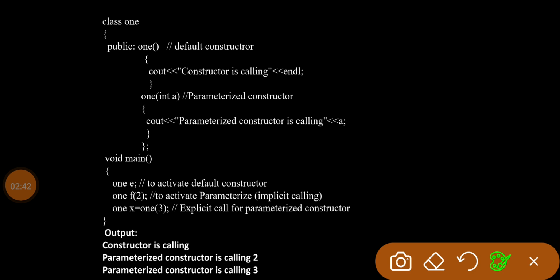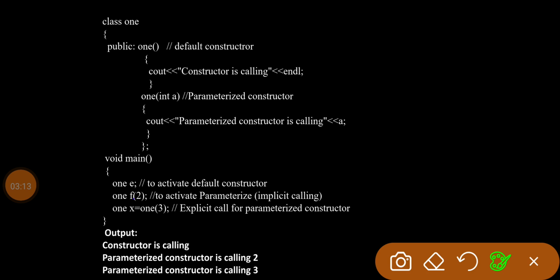Okay, in this program we are having constructor that can be observed by using the name of the class, and the member function of the class should be same. So here two constructors are present, two different types of constructor present. One is default constructor, another one is parameters constructor. Default constructor is nothing but a constructor without argument. Parameters constructor is nothing but a constructor with a parameter.